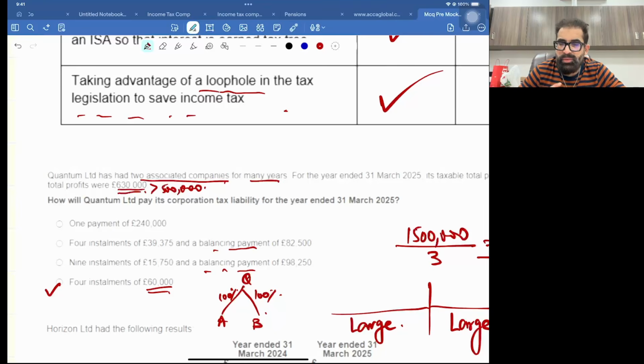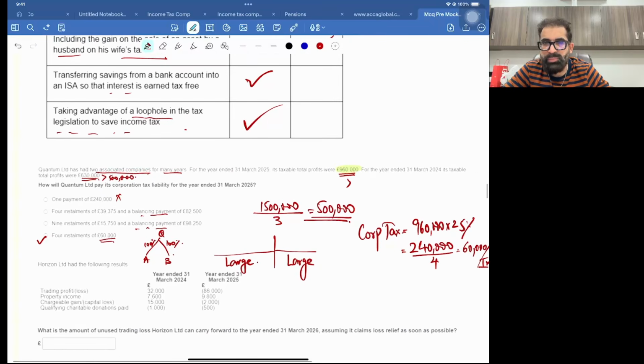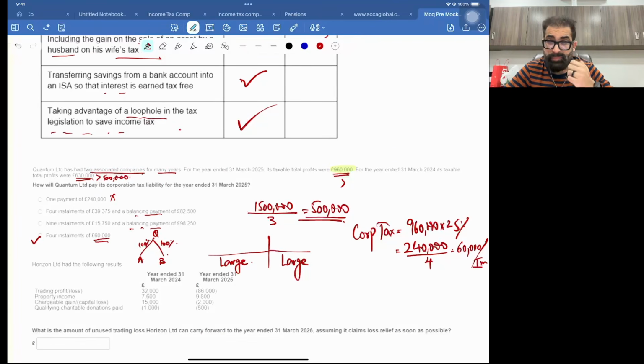And one payment is impossible. One payment only is for a small company. Dear student, we are large. So a large company pays tax in 4 installments if the accounting period is 12 months. Hope you remember, these are the topics which are tested. So please check it out.